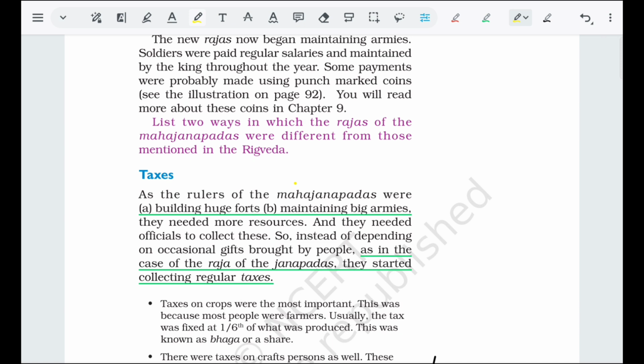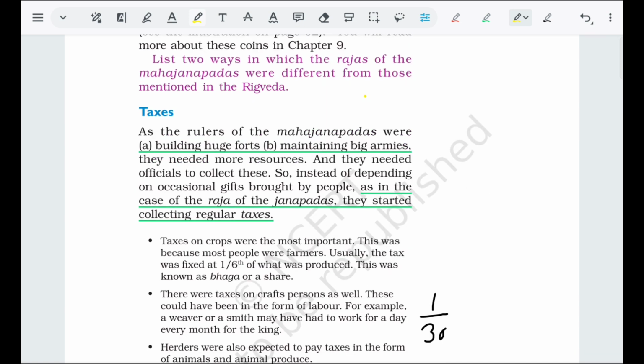So now we are going to see the taxes. How was the system of taxes? The rulers of the Mahajanpadas were building huge forts and maintaining big armies, so they needed tax, and they needed officials to collect it. So instead of depending on occasional gifts brought by people, as in the case of the Rajas of the Janpadas, they started collecting regular tax.